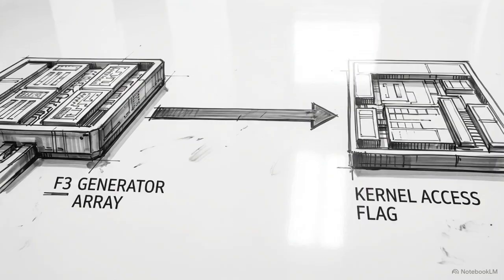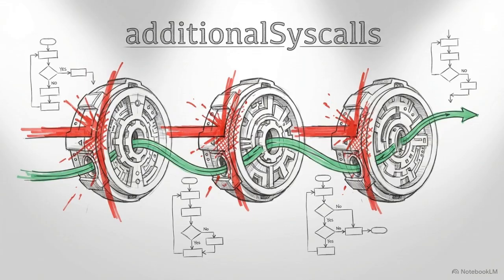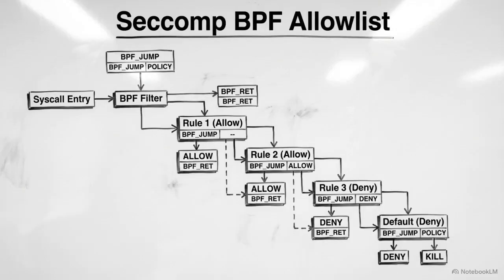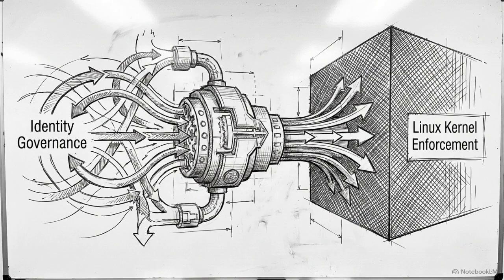The allowed paths array generated by F3 maps one-to-one with landlock access flags, such as landlock access fs read file. Similarly, EnforceAuth dictates system call filtering through the additional syscalls array inside the sandbox profile. This array maps to the seccomp BPF allow list loaded into the kernel. This architecture eliminates manual rule set authoring. Identity governance is automatically compiled into absolute Linux kernel enforcement.